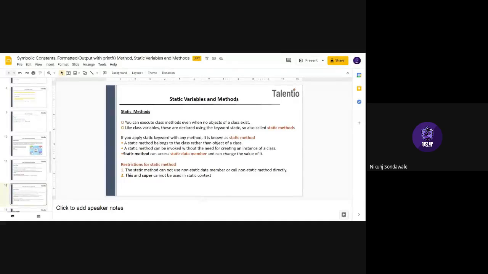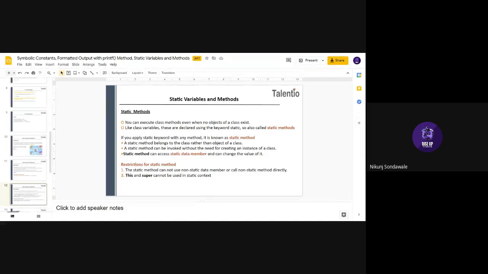The second point is a static method can be invoked without the need of creating an instance. It means that to access this static method, you don't have to create any object.